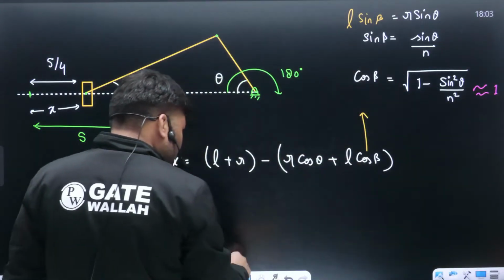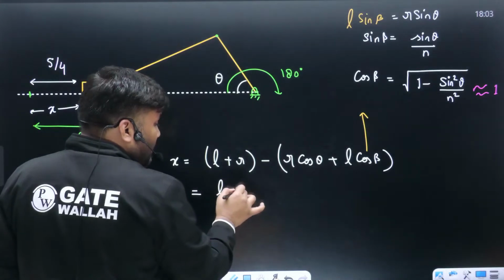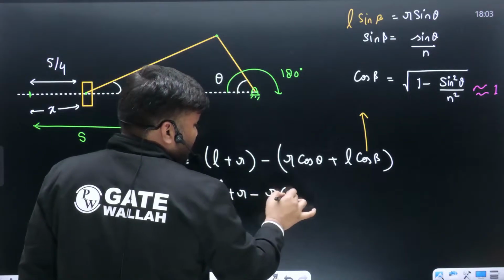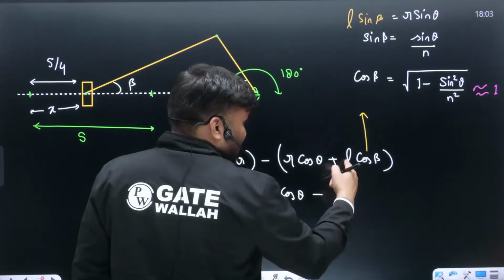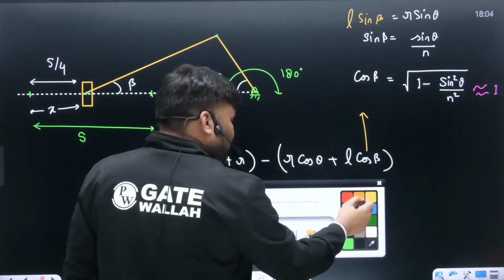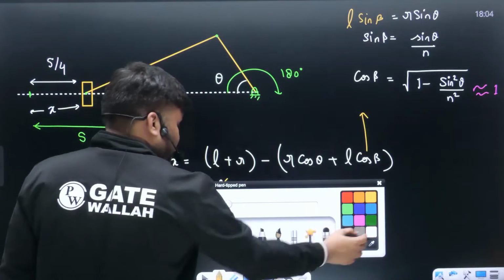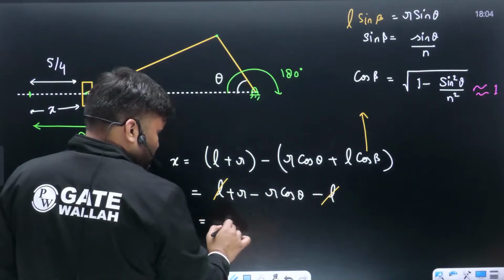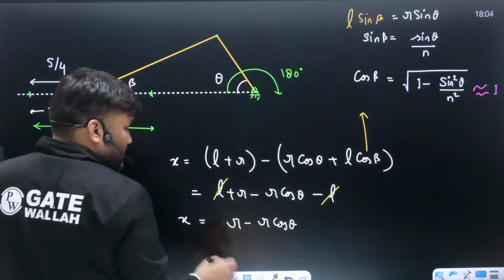And if this cos beta is approximately 1, तो फॉर्मूला क्या मिलेगा आपको? You will get L plus R minus R cos theta minus L cos beta. cos beta is approximately 1, तो approximately L लिख सकते हैं. Approximately ये L से L will get cancelled. क्या बचेगा? R minus R cos theta is equal to X.